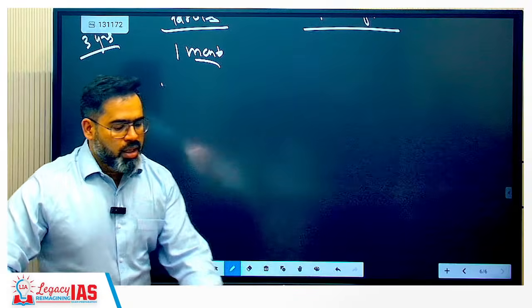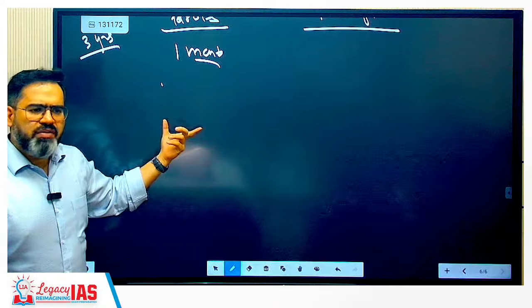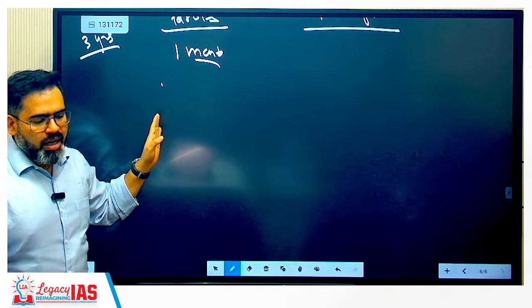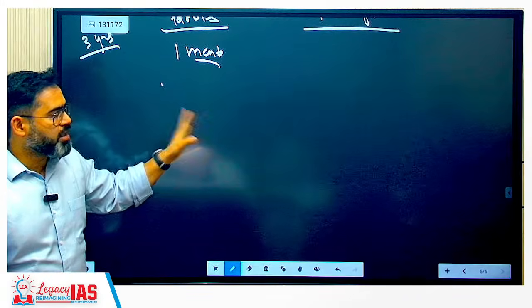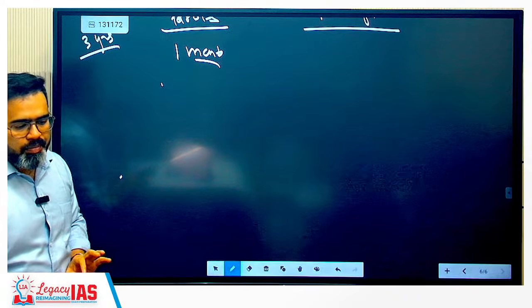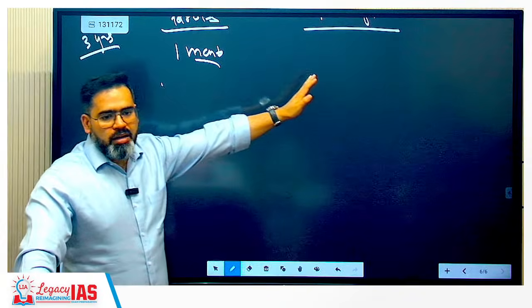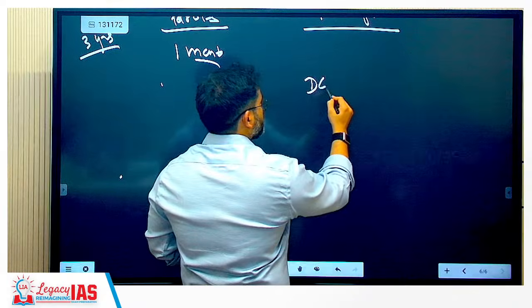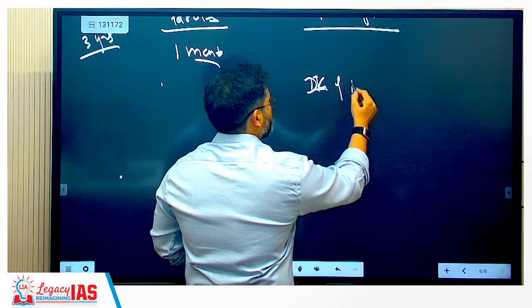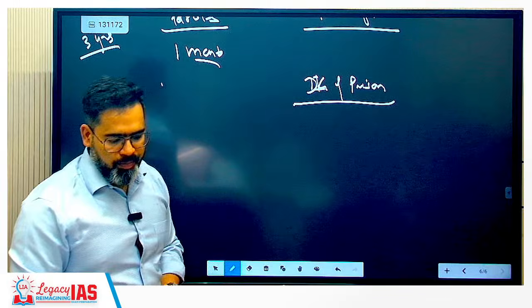Correct? Now parole will be granted by the divisional commissioner only. And furlough will be granted by the DIG of prison.